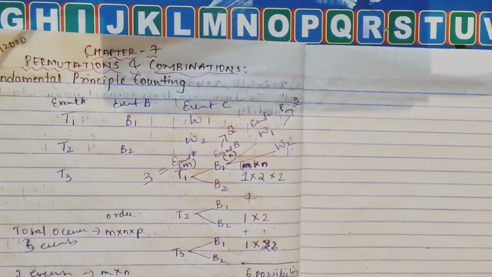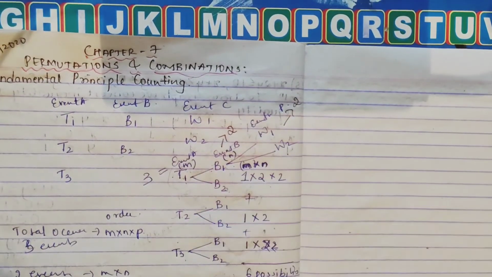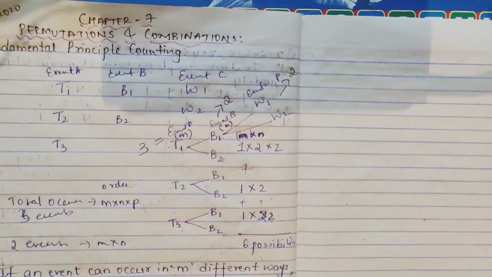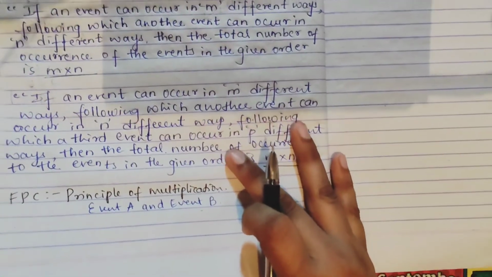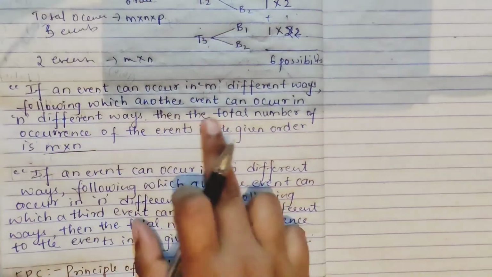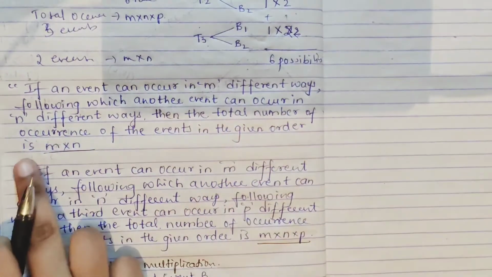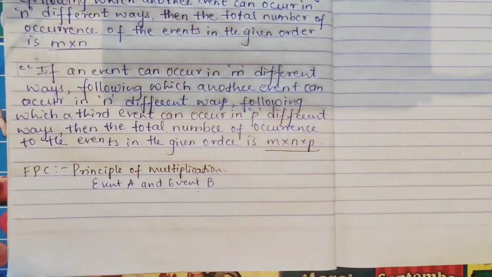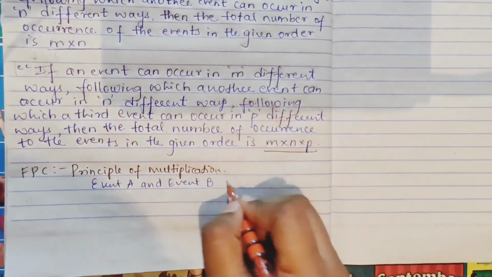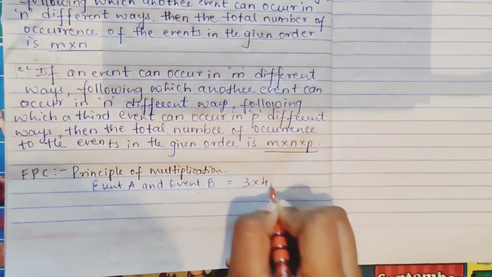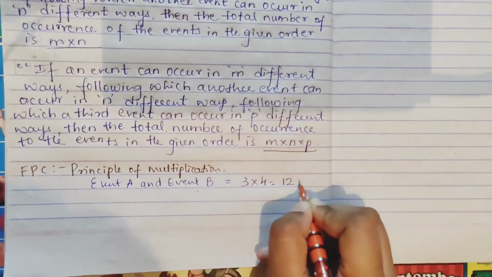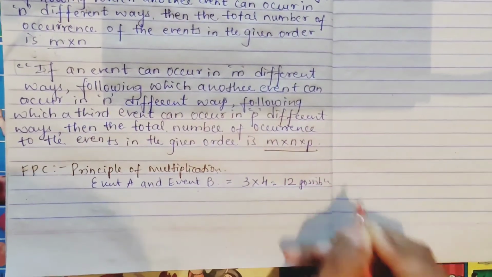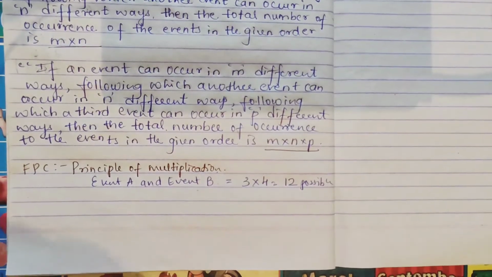So in your multiplication, how will it be? You multiply. Now I have just considered event A and event B. So what does it tell? The total number of occurrences of the events is given in the order M cross N, right? So how will it be given? 3 cross 4. So how many possibilities? 12 possibilities you were getting. This is your principle of multiplication.